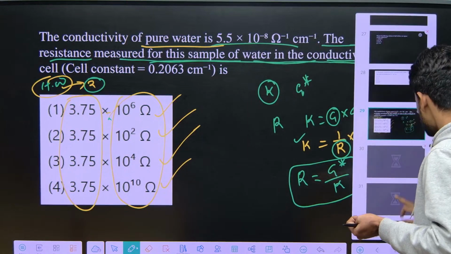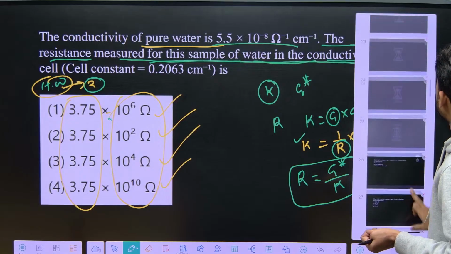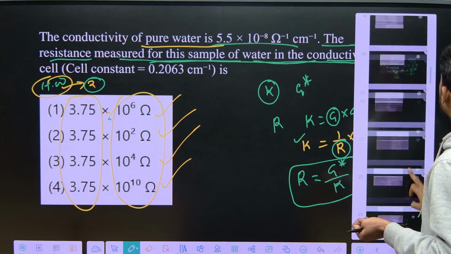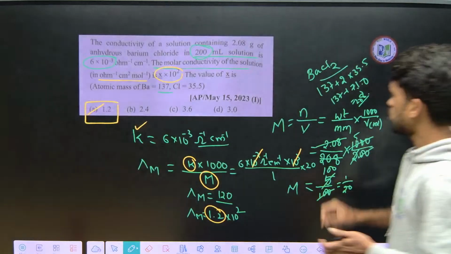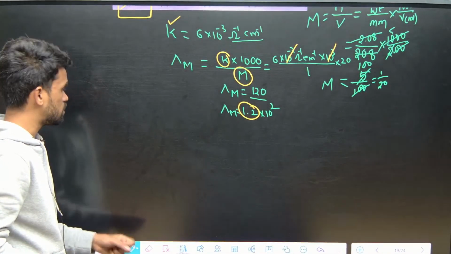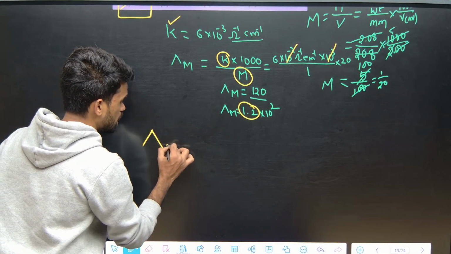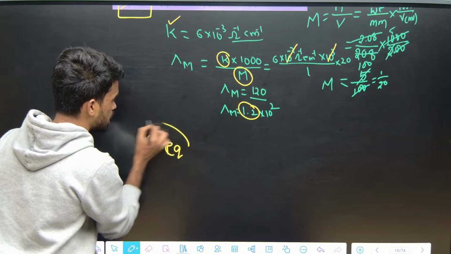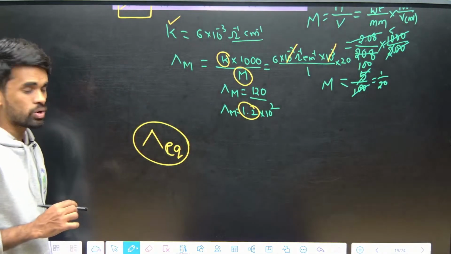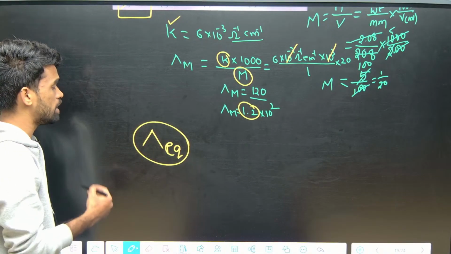Next, we have to discuss a few more things. Let me tell you the concept here. What you have seen till now is molar conductance. Now one more term I am using here: equivalent conductance, which is indicated with del EQ, that is, del equivalent conductance.